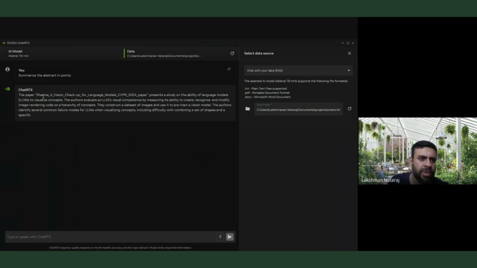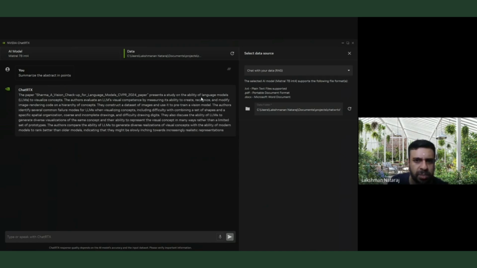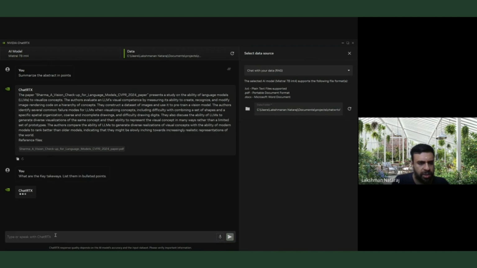So see here, the paper presents a study on the ability of large language models to visualize concepts. The authors evaluate visual competence by measuring its ability to create, recognize, and modify image rendering code of a hierarchy of concepts. Okay, what are the key takeaways? List them in bulleted points, right? Something like that. Let's see what it does.